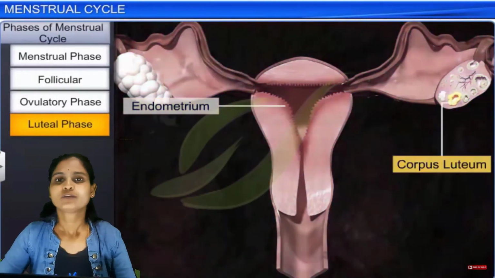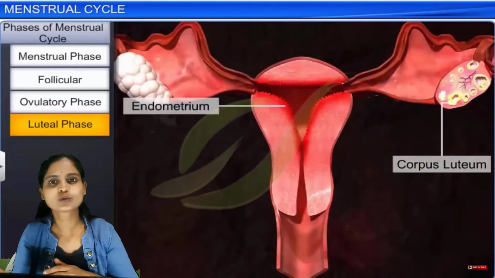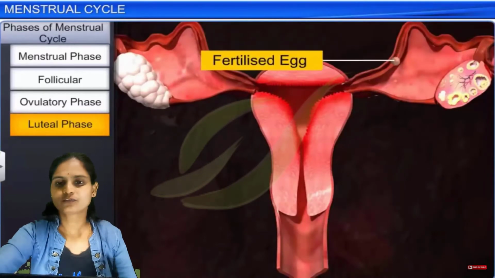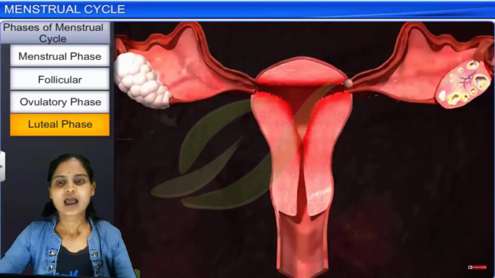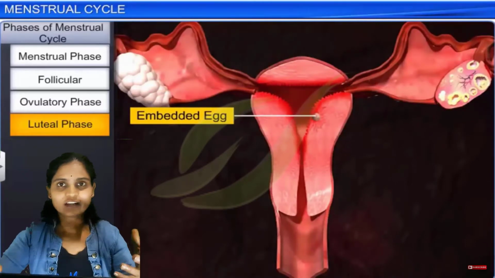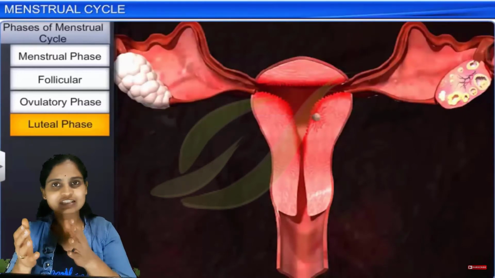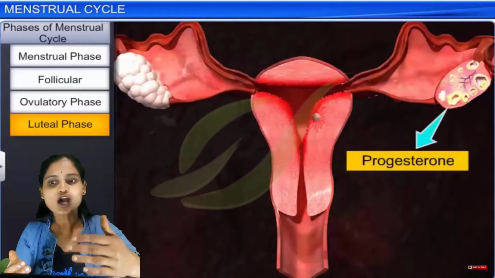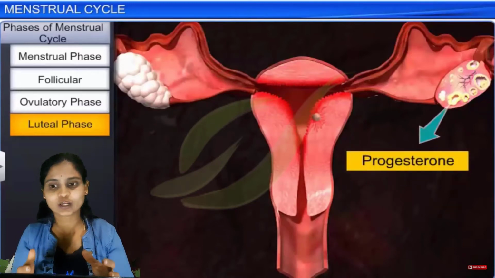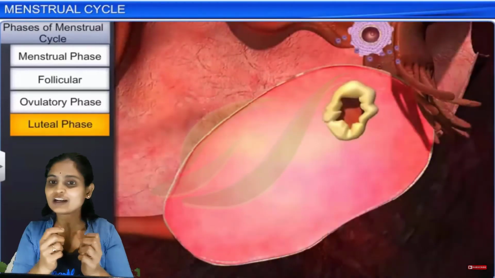Now we can see how both are balanced, the corpus luteum and the endometrium. Now you can observe the fertilized egg coming. As the fertilized egg comes, because the uterus is very well thickened, it gets implanted. Once it is implanted, progesterone hormone helps in maintaining pregnancy. Because of this progesterone hormone, the uterus will be very well developed.